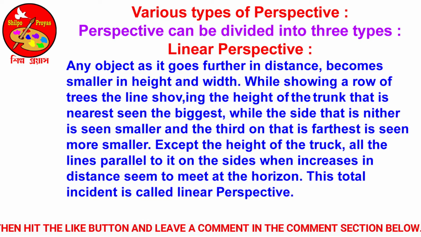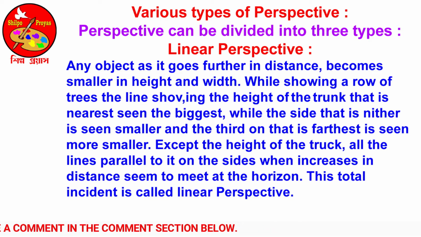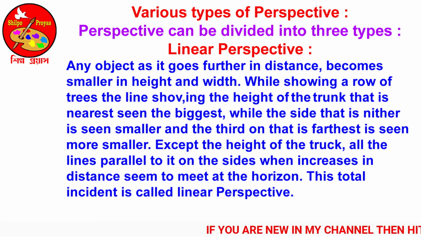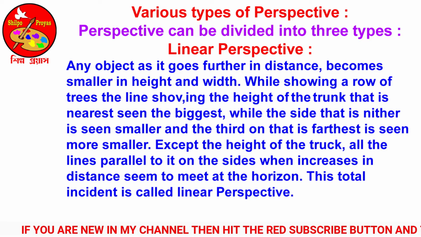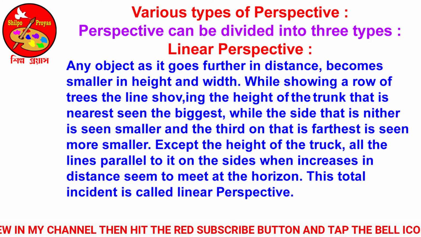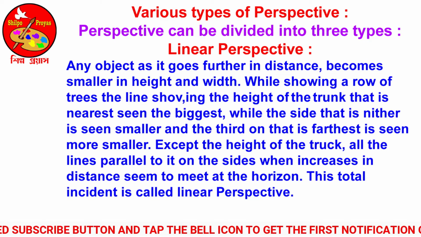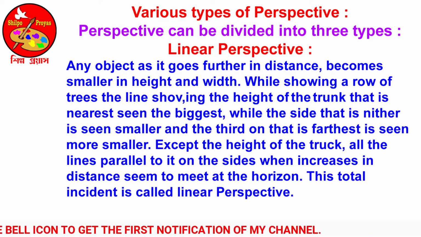While showing a row of trees, the line showing the height of the trunk that is nearest is seen the biggest, while the second one is seen smaller, and the third one that is farthest is seen even smaller. Except for the height of the trunk, all the lines parallel to it on the side, when increasing in distance, seem to meet at the horizon.